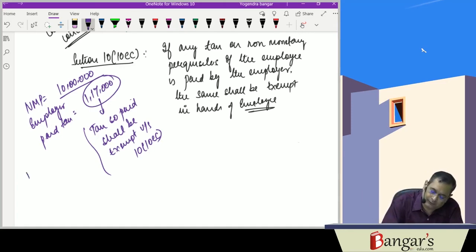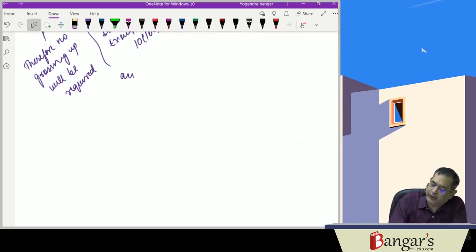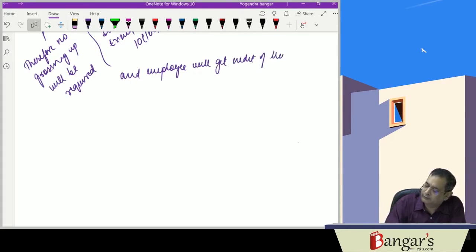Therefore, here no grossing up will be required, and the employee will get a credit of the tax so paid.